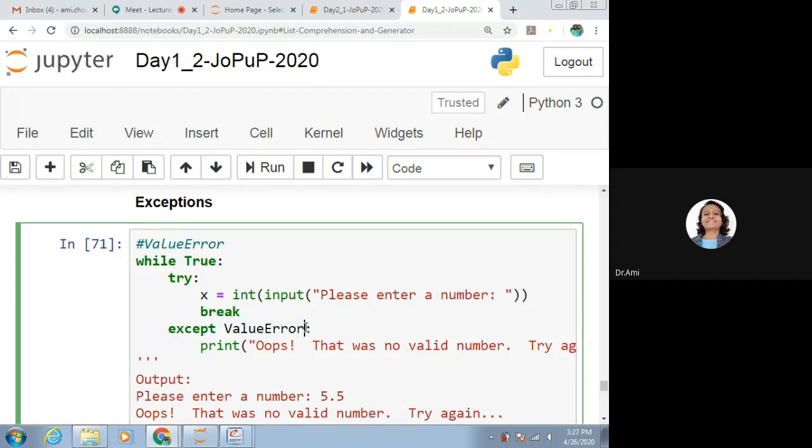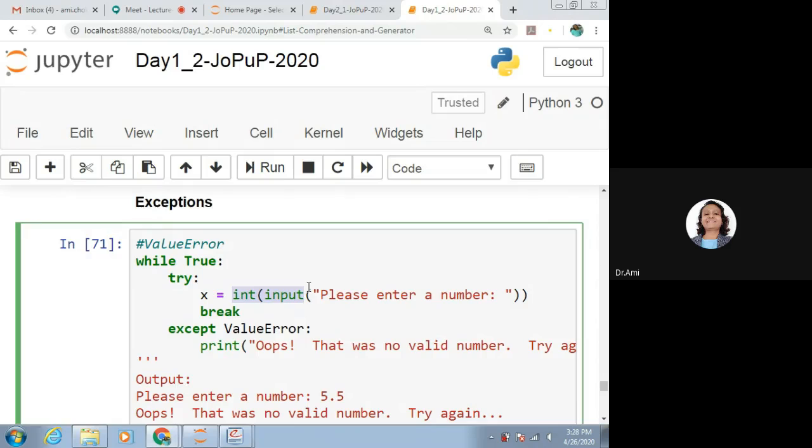So what we can do? Let's see. While true, so infinite loop is there. Try colon x is equal to integer of input, please enter a number, and break. All of us know that if we are giving a string or say if we are giving 5.5, it is not integer, so it will not be converted. So for this, it will give the error.